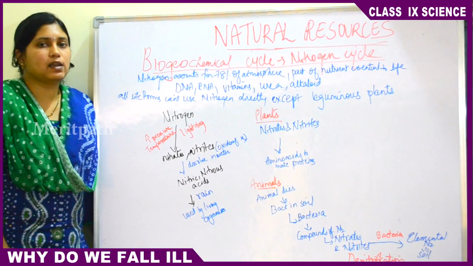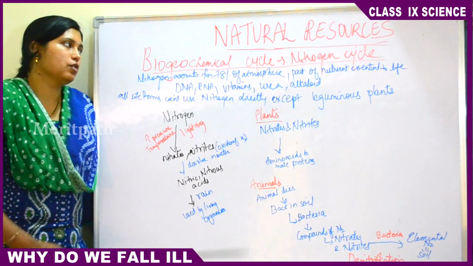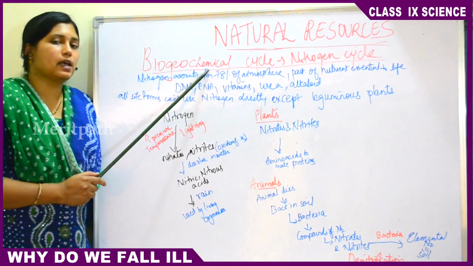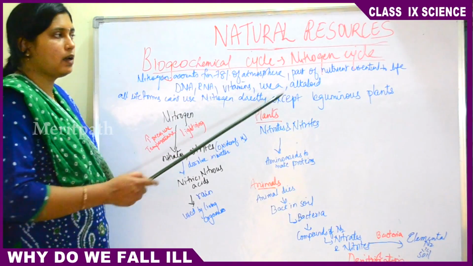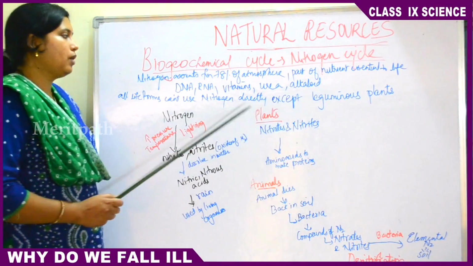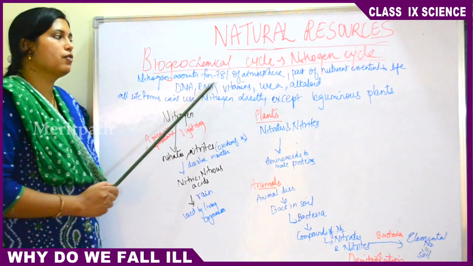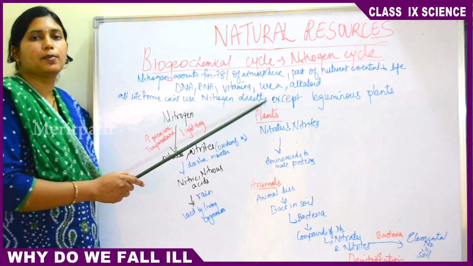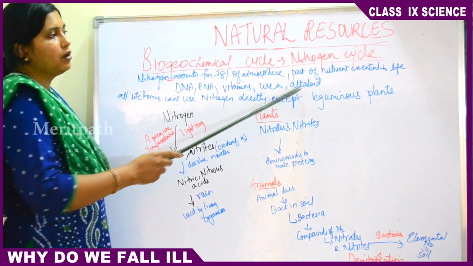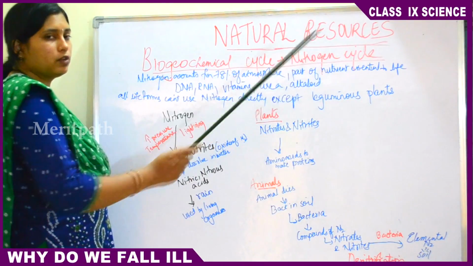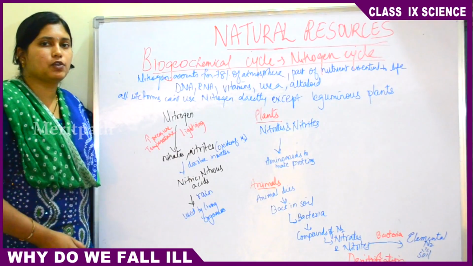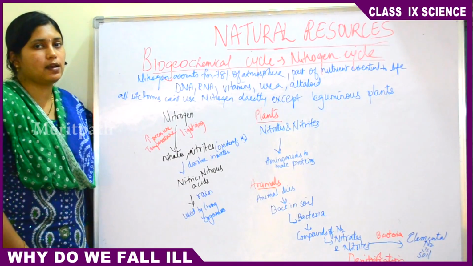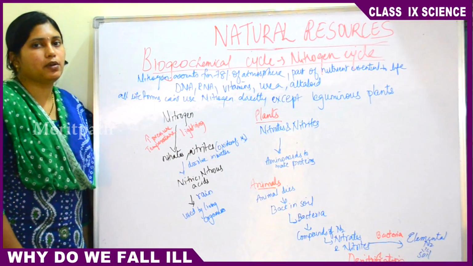The previous cycle we did was the water cycle, which was also part of the biogeochemical cycle. The next part we are going to deal with is the nitrogen cycle. So you know nitrogen. Nitrogen accounts for 78% of the total atmospheric gas, and it is an essential nutrient for life.